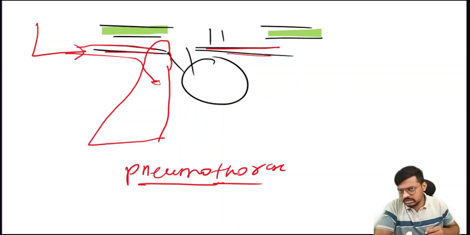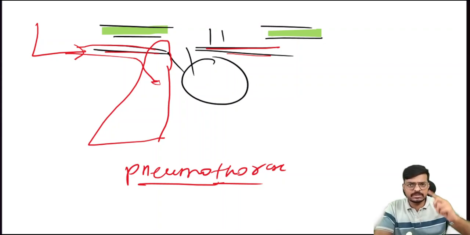Let's repeat the golden chant. Yes, the most common and highest risk of the central line which causes the pneumothorax is the subclavian route. And take another golden point on the subclavian route. The least irritable site of the central line insertion is the subclavian.